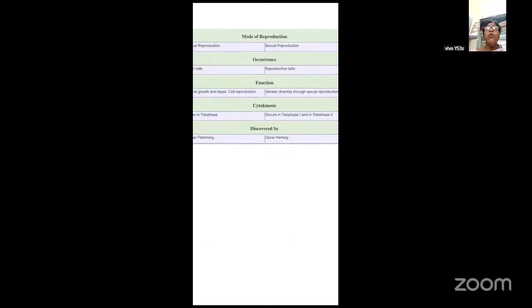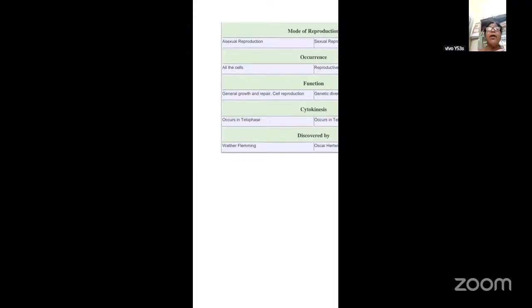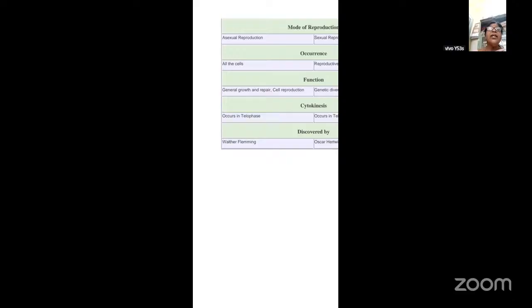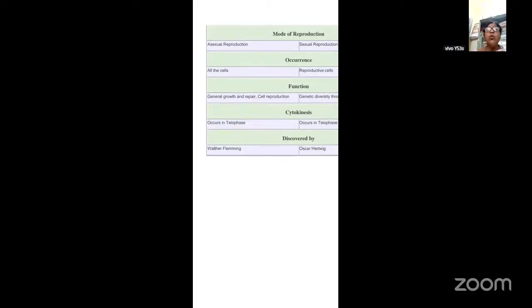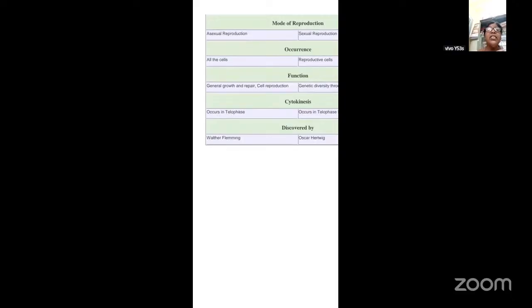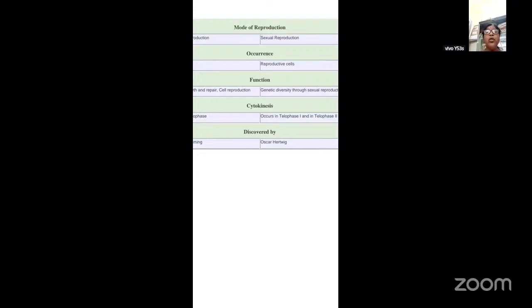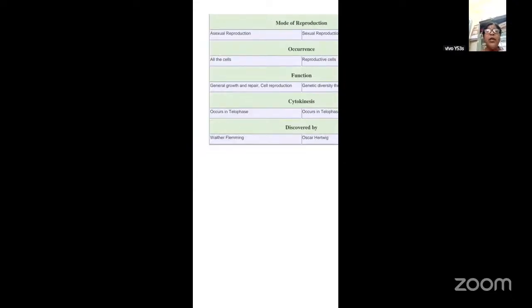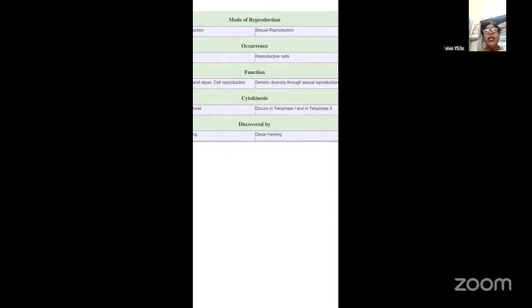Mode of reproduction. If you observe, in mitosis, it is asexual reproduction. In meiosis, it is sexual reproduction. In occurrence, mitosis occurs in all the somatic cells, whereas meiosis occurs only in the reproductive cells or sex cells. The function of mitosis is general growth, repair and cell reproduction, whereas in meiosis, it is genetic diversity through sexual reproduction. Cytokinesis occurs in telophase in mitosis. In meiosis, it occurs in telophase 1 and telophase 2. And mitosis was discovered by Walter Fleming, whereas meiosis was discovered by Oscar Hertwig.